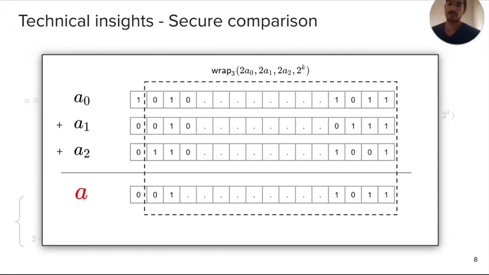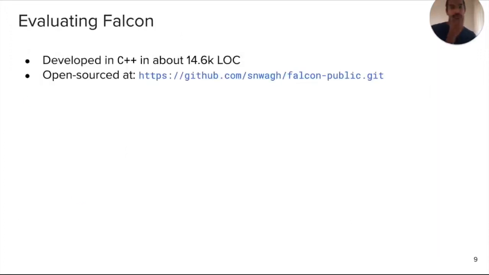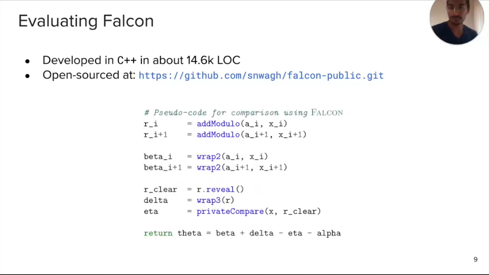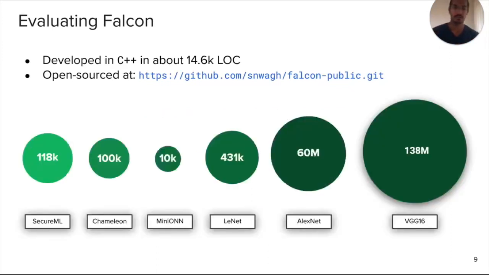So with that, I'm going to jump into the experimental evaluation components of this work. Falcon is open sourced and it's available at this repository. It has passed the artifact submission, and we are happy to have people use this code base. The pseudocode for Falcon is really simple. Once you write some of the basic functionalities such as addition and subtraction, you can actually write it in a few lines of code. And so that's one of the benefits of a simple protocol.